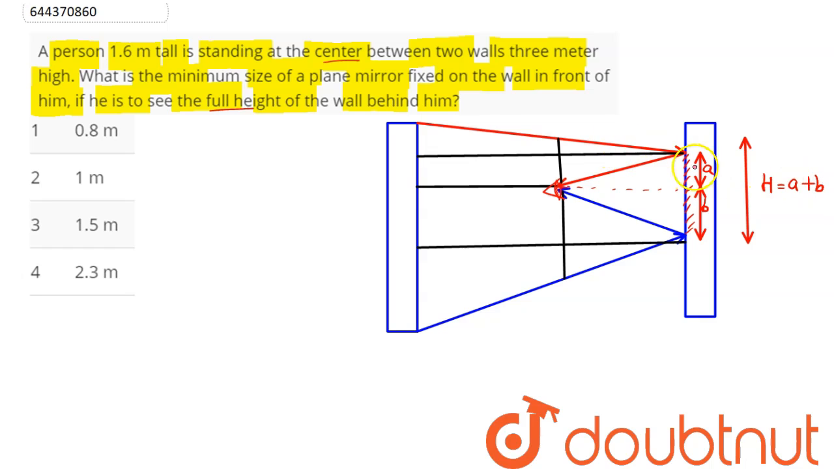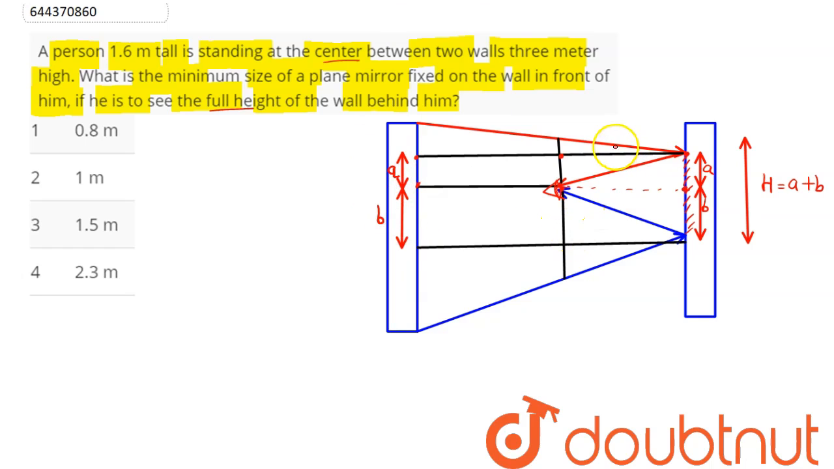Now if this end to this end is A, so this end to this end also will be equal to A, hence this to this will also be equal to A. As well as this here is B, hence this will also be B, hence this also will be equal to B. As this is our A and this here is our B.